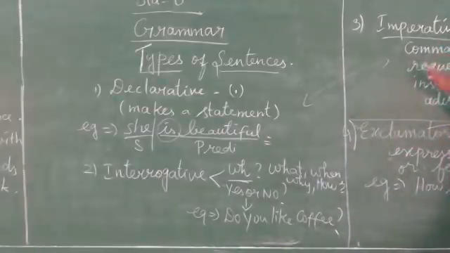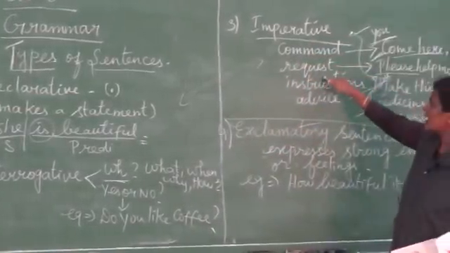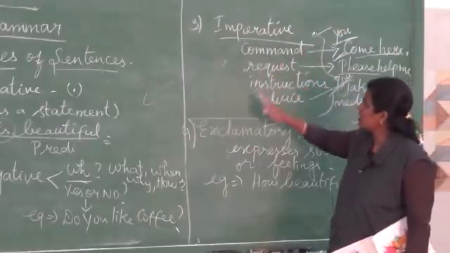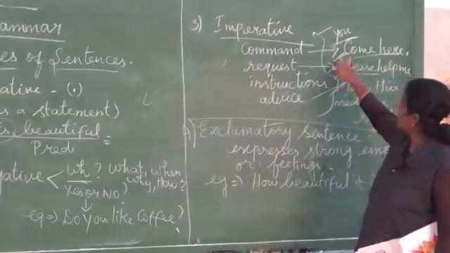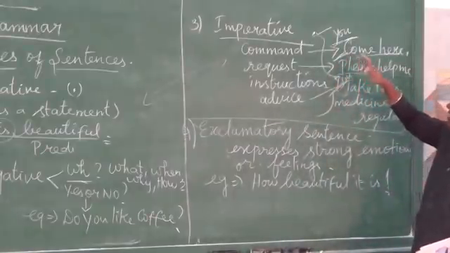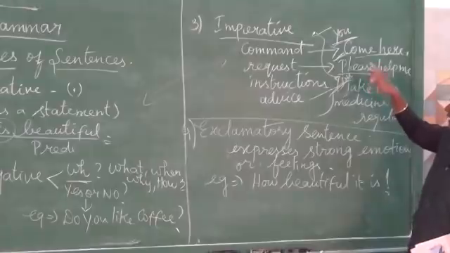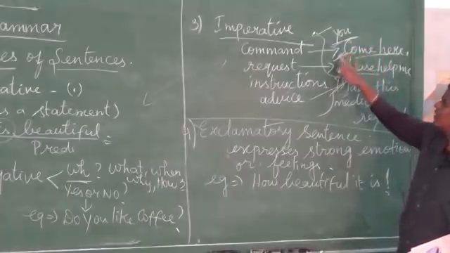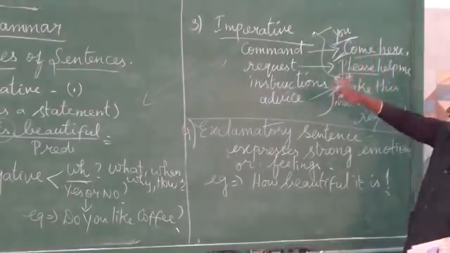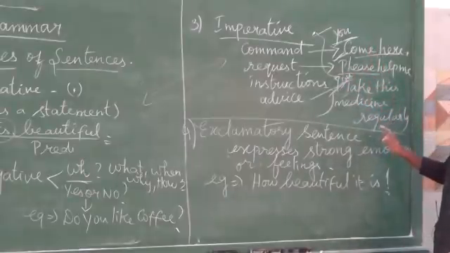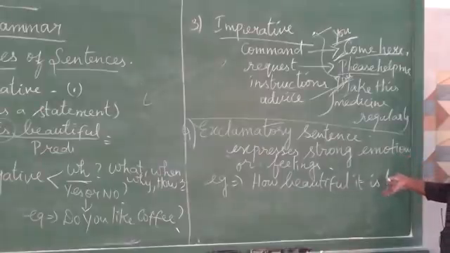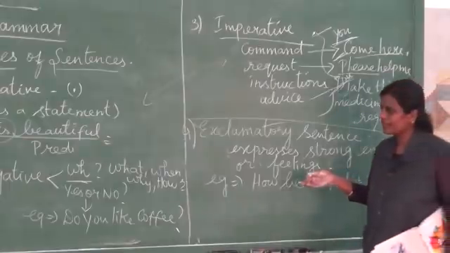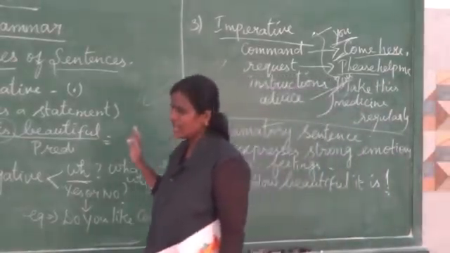Next, imperative sentence: command, request, instruction, advice. These four come under imperative sentence. Here we can't visibly see the subject in the sentence, but we can understand the subject idea. That is the difference between declarative and imperative sentences. And exclamatory expresses strong emotions or feelings, and at the end, when we see the exclamation mark, we can easily understand that. So that's all the types of sentences done.